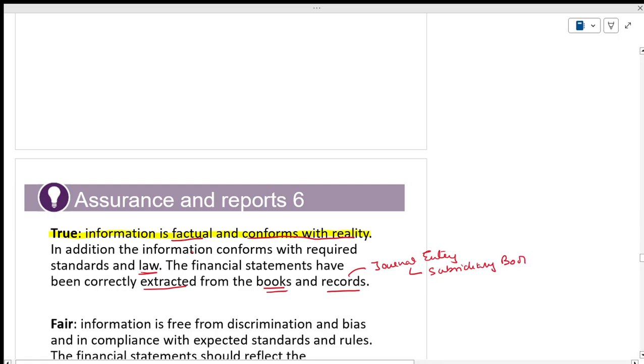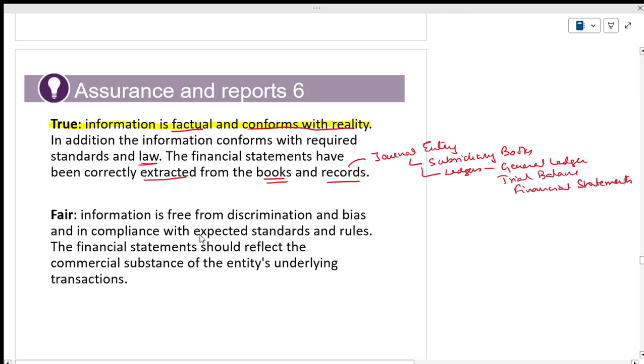See, auditors will do only the one thing. You will have ledgers. You will have the general ledger. You will have a trial balance. And in the end, you will have the financial statements. Auditors will only focus on journal entries. As simple as that. Is it right? They are looking at the subsidiary books and records in terms of whether journal entries are right or wrong.